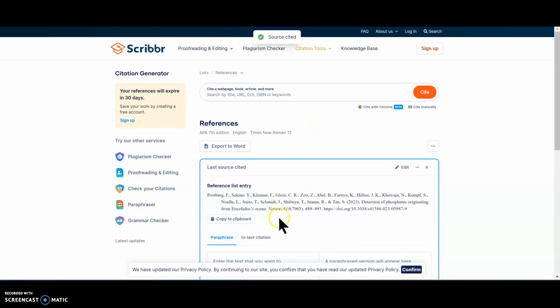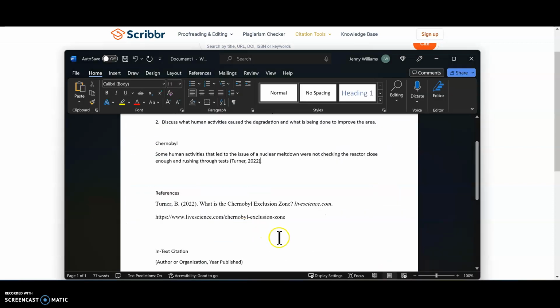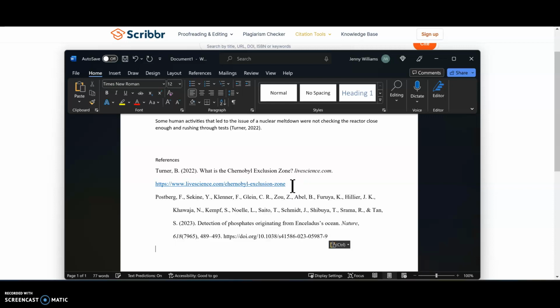And so you can see it has the citation. I'm going to copy it to my clipboard, and I'm going to show you what to do whenever it has a whole bunch of names like that. So if we were going to use this reference, and I know it's a different topic, but like I said, this is just for showing you how to do this. You've got a lot of different scientists here. So let's say you were going to use that as an in-text citation.